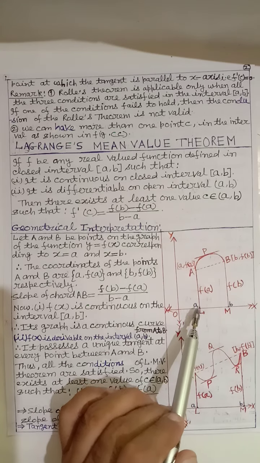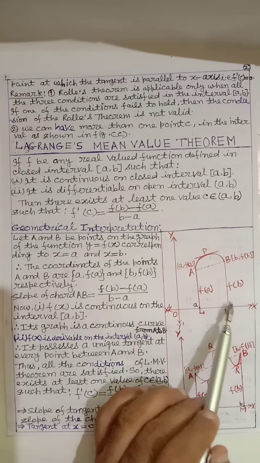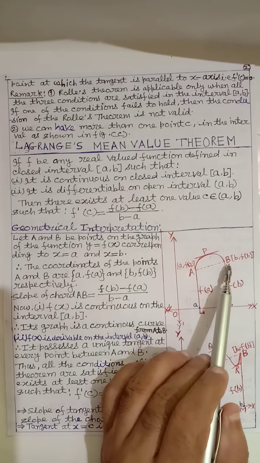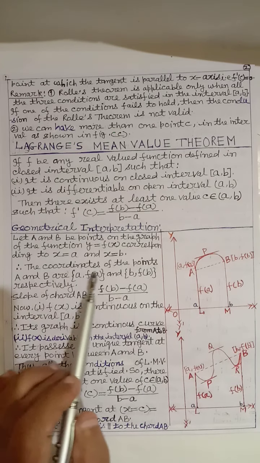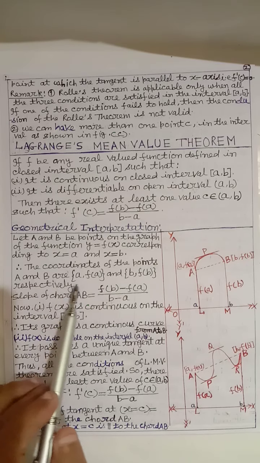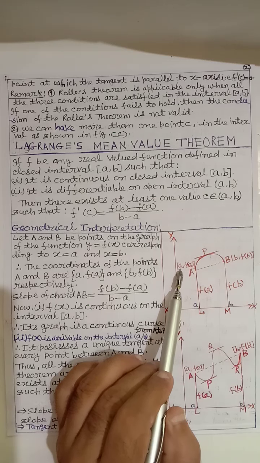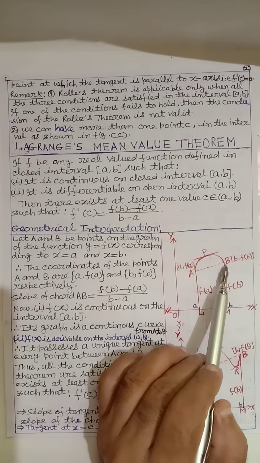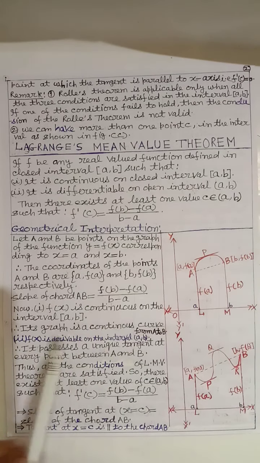Corresponding to the point a here is the point capital A, and corresponding to the point b here is capital B. The coordinates of point A are (a, f a), and the coordinates of point B are (b, f b) respectively.